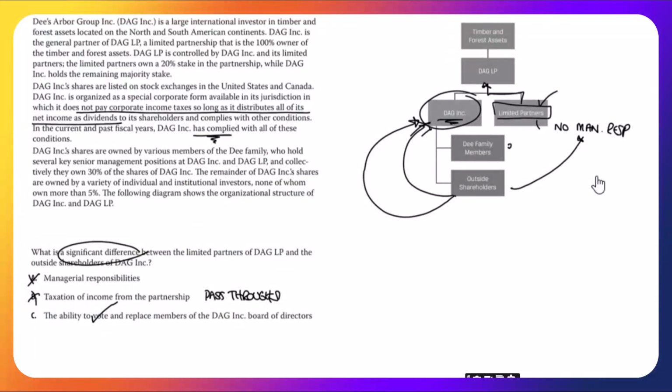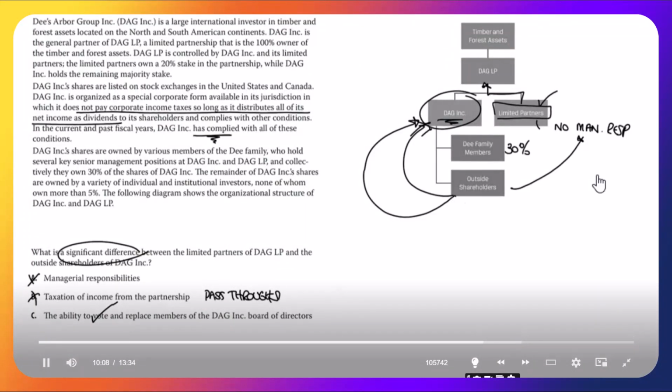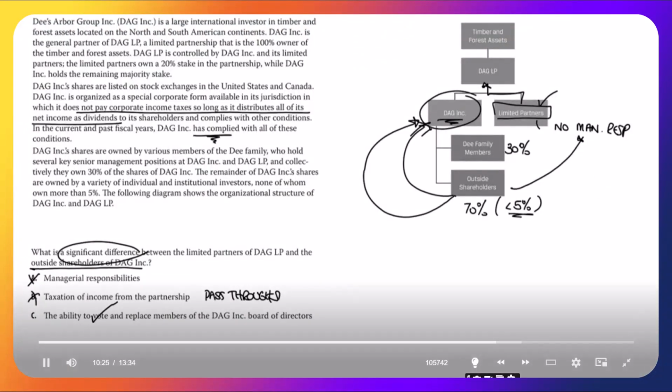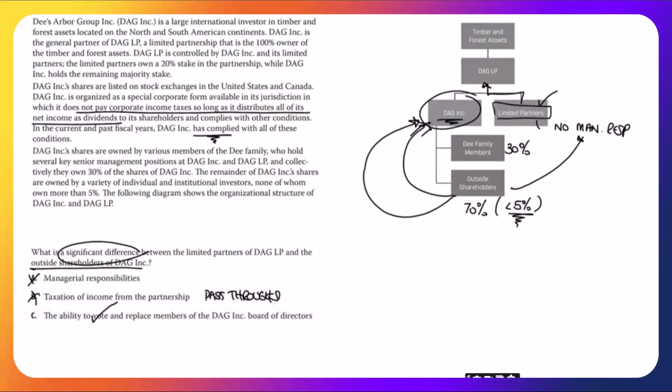Remember, the D family only has 30. The outside shareholders have 70. Yes, individually less than 5, but as a group, given they have 70%, they do have the ability to replace the board. It would require some of these shareholders to group together, but it is possible. So I'm going for C.